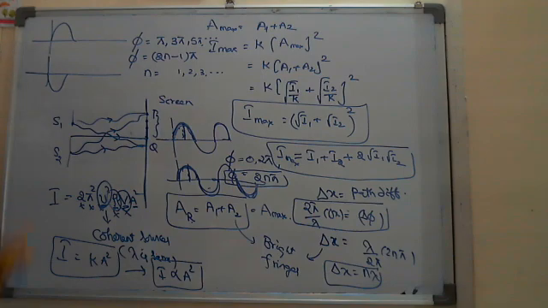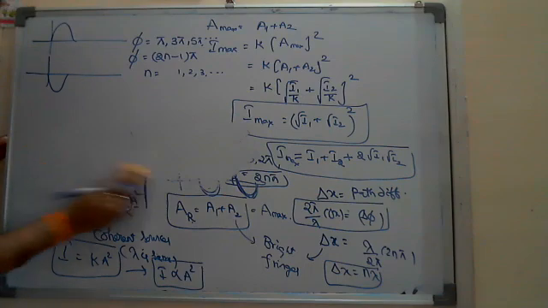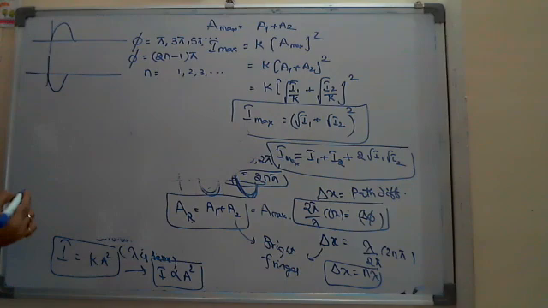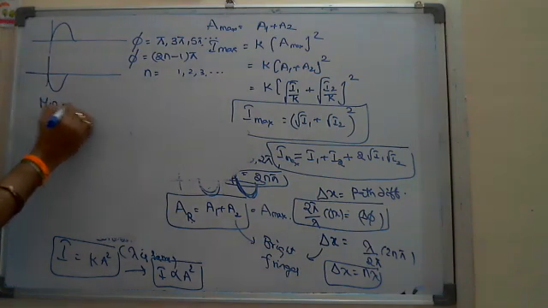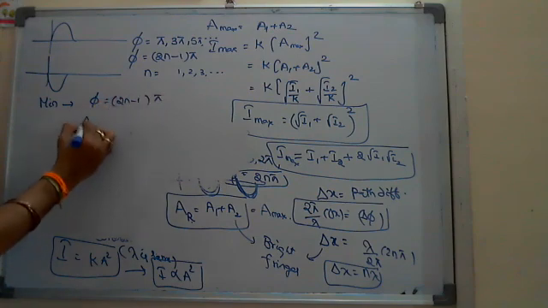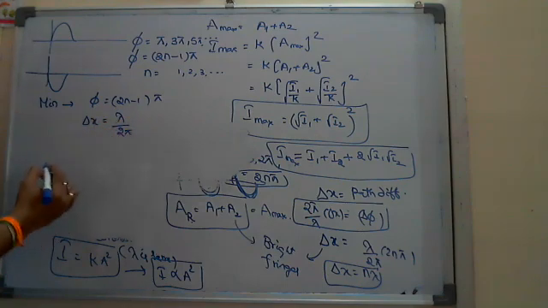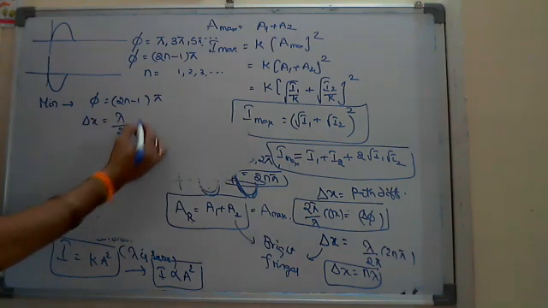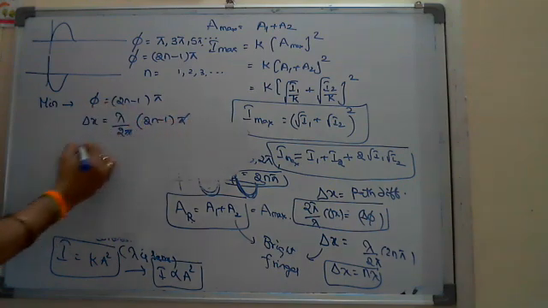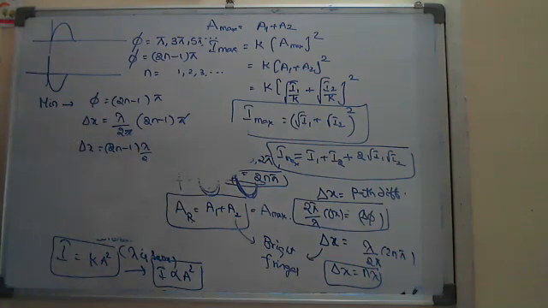And from there, in the same way, what will be the conditions of the amplitude and intensity as well as delta x? If you see, this is the condition for minimum: phi equals 2n minus 1 into pi. And here the path difference you can straight away write, lambda by 2 pi into delta phi, where the phase difference is 2n minus 1 into pi. By that, you get the path difference equals 2n minus 1 into lambda by 2.